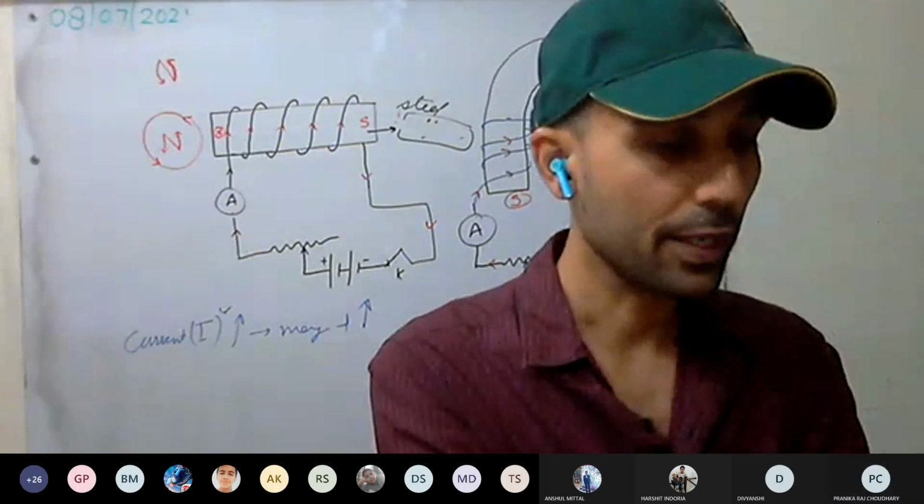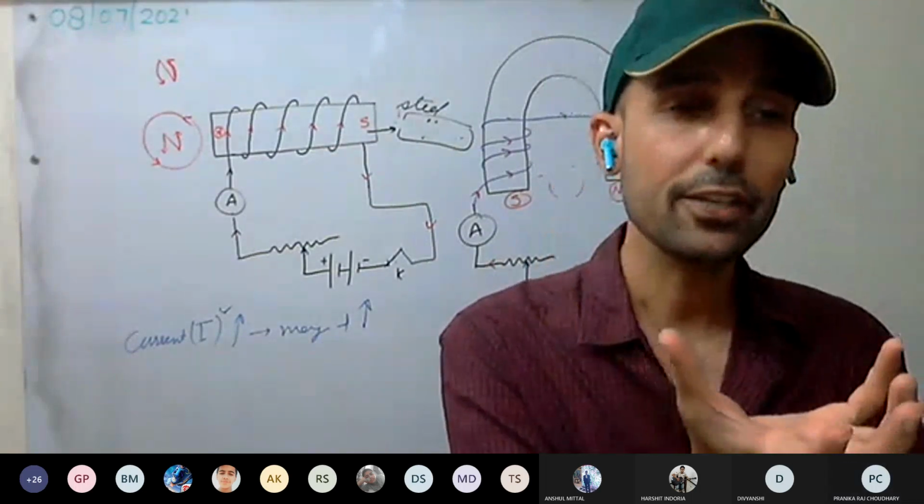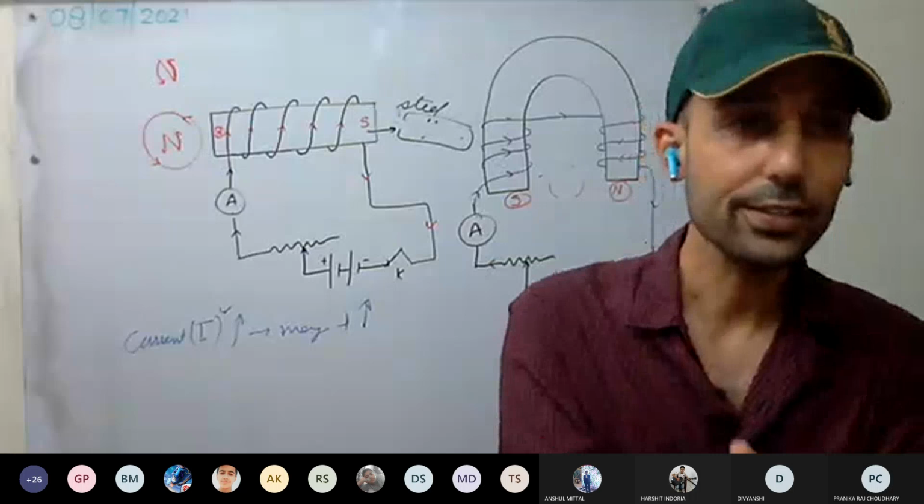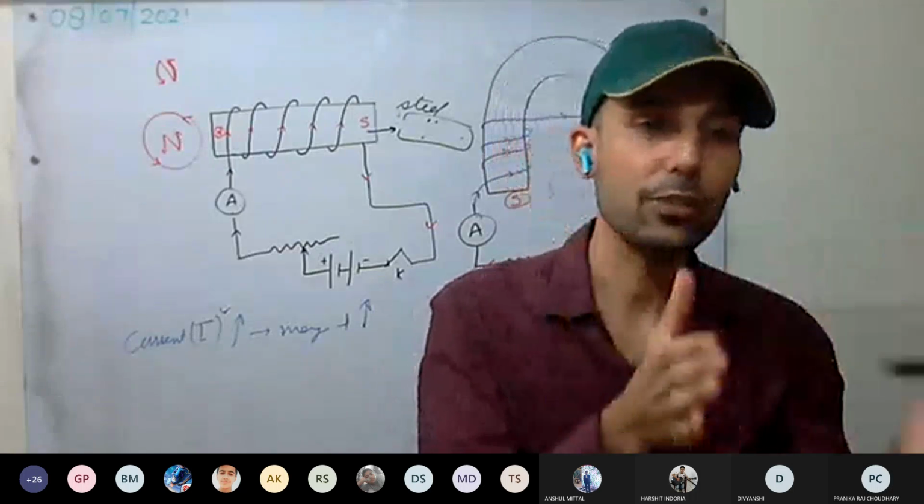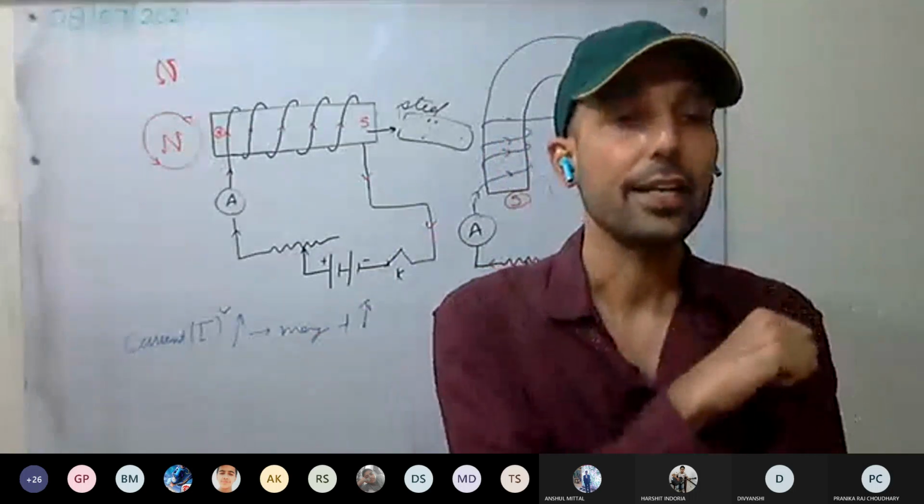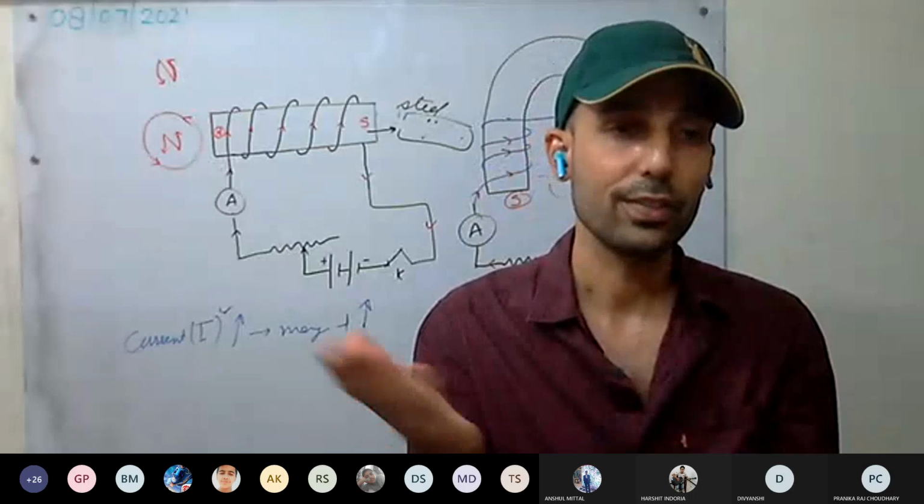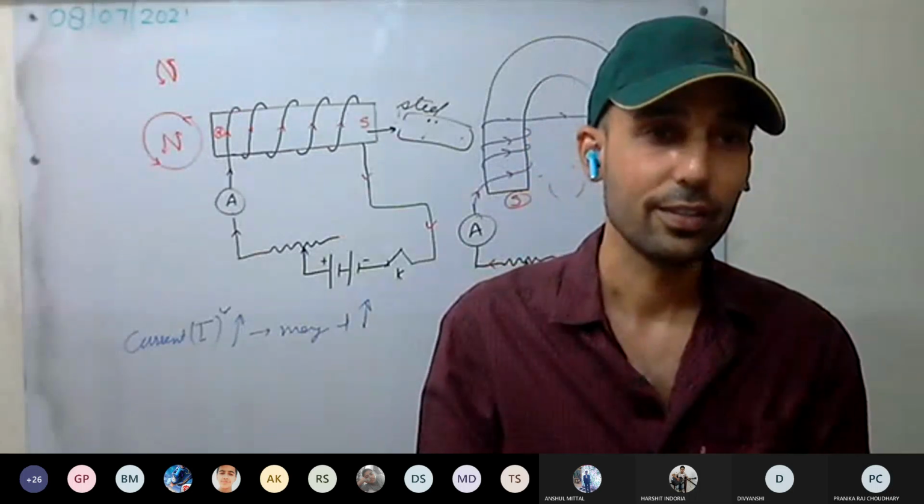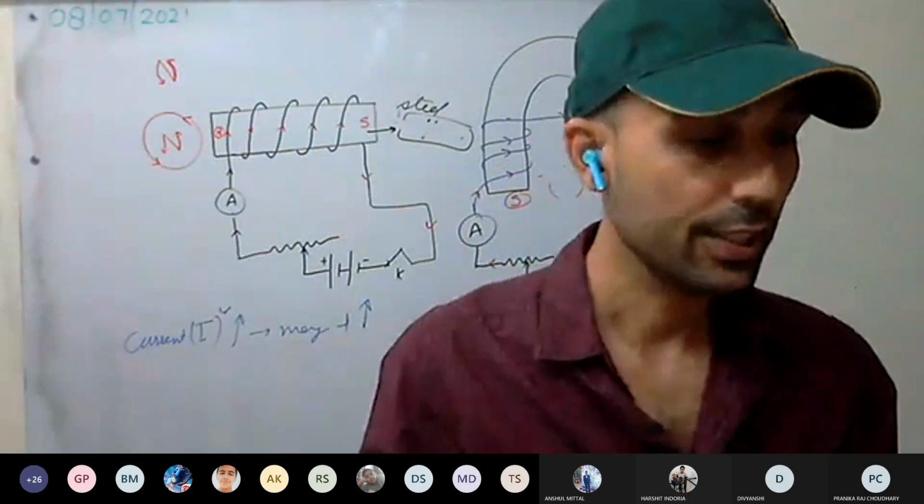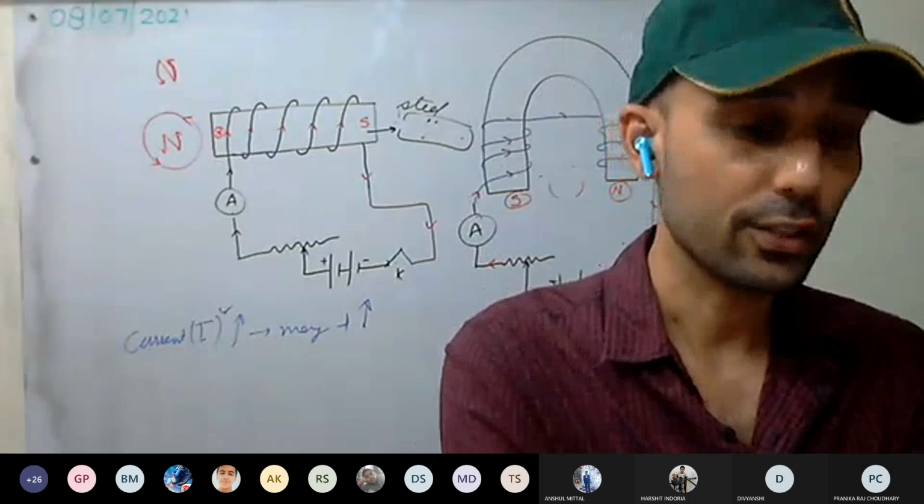Electromagnet can produce a strong magnetic field. Its strength of the magnetic field, we can change. We can alter the magnetic field as per the requirement. And the last one is polarity can be changed. We can change the polarity. Yes or no? Okay. These are the advantages of electromagnet.